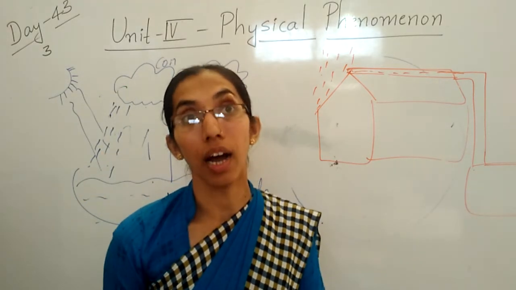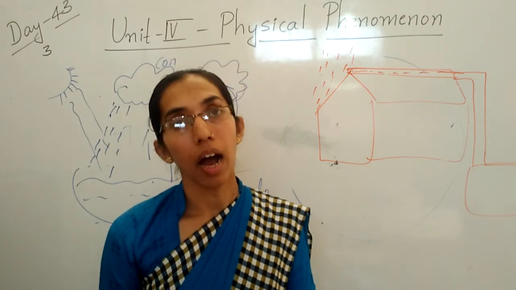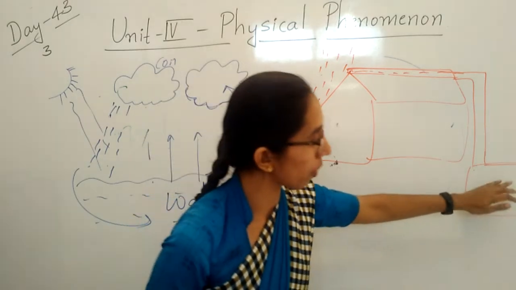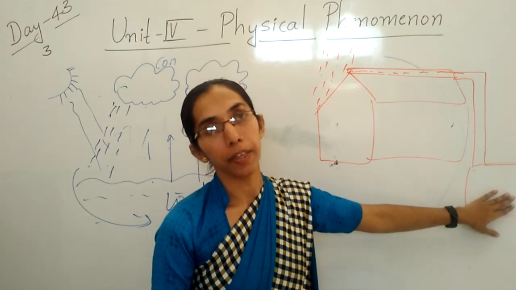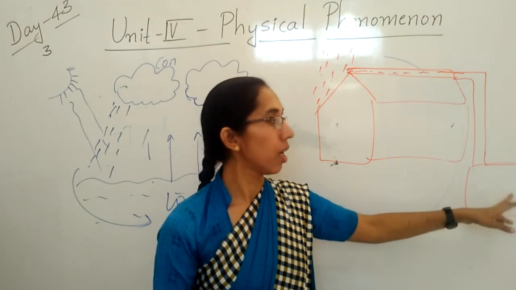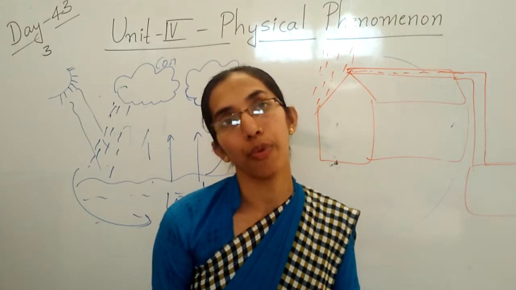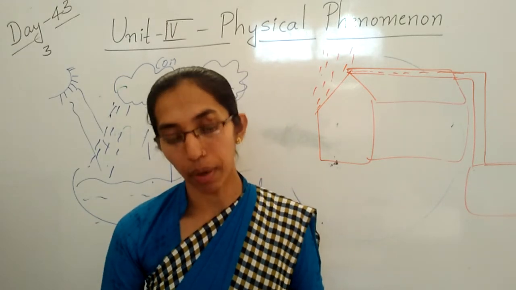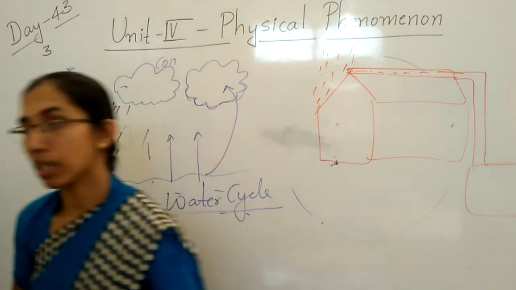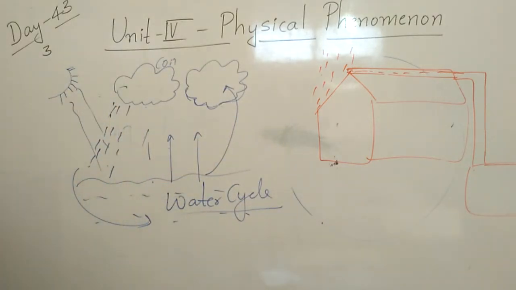That is called rainwater harvesting. We are storing the water in the tank. Clear, children? When we want the water, we can use it for the animals and for agriculture. Clear? So this is about rainwater harvesting. Clear, children?